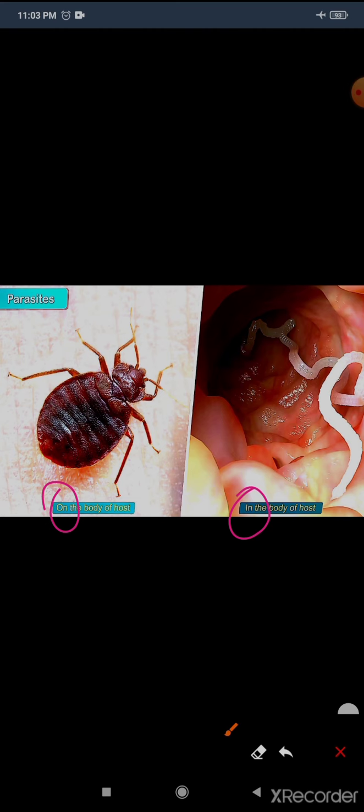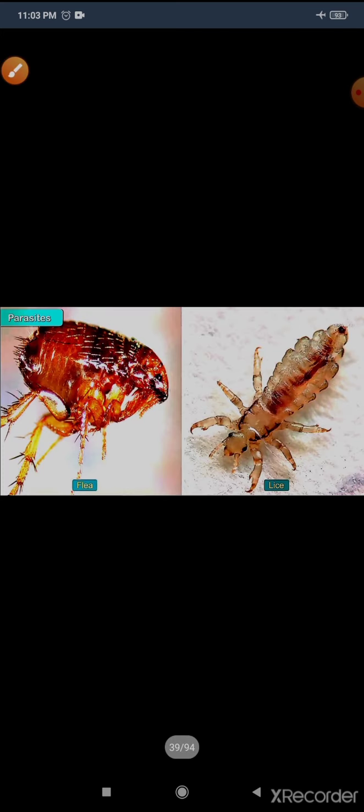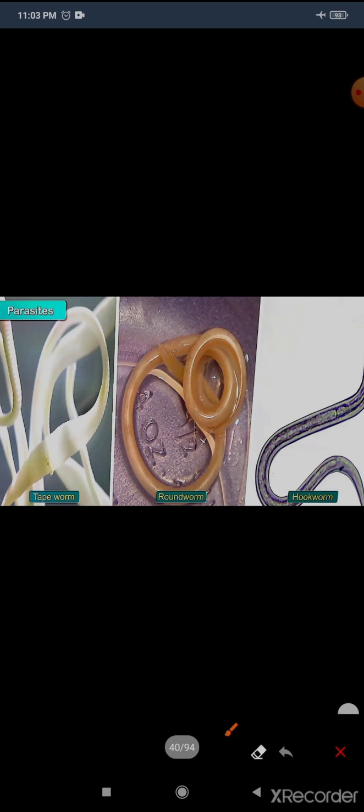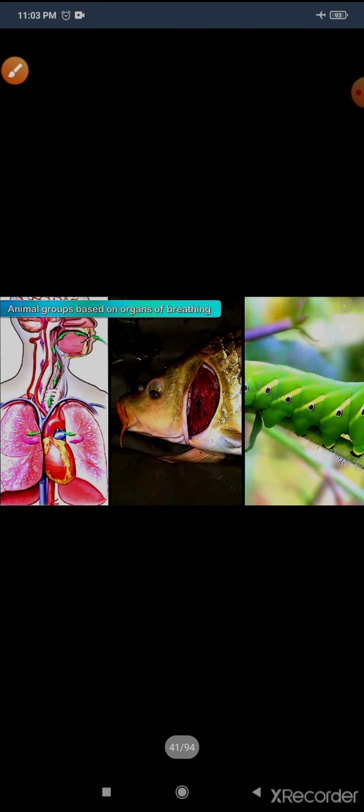They get their food from other living organisms. They may live on or inside the body of the host. Now the next, here you can see the example: fleas and lice live on the host body, while tapeworm, roundworm, and hookworm live inside it. Now come to the next.